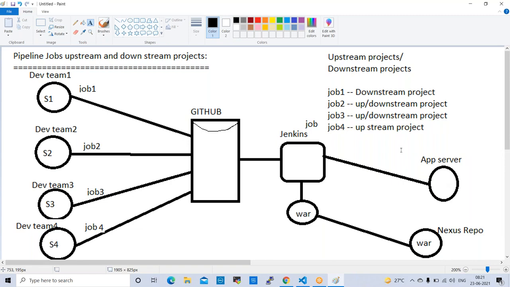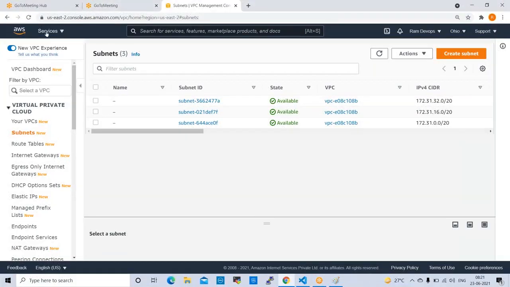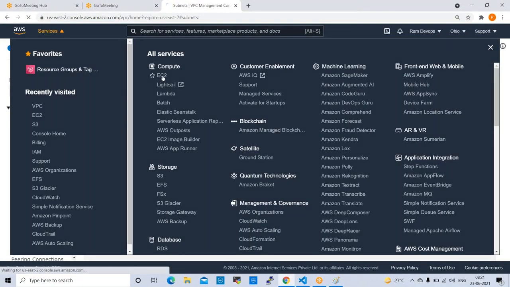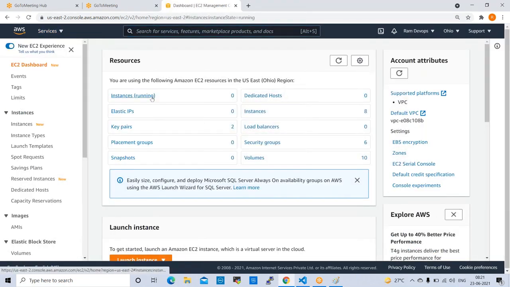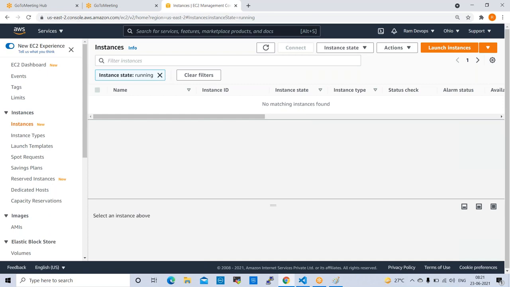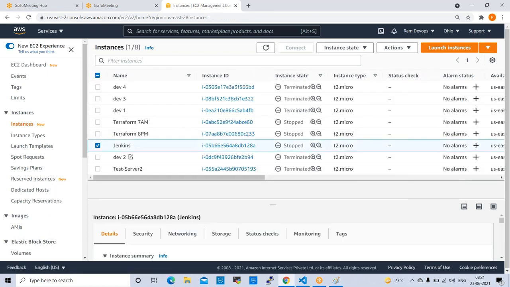Right? So now we can create this lab. Let us start our Jenkins server.